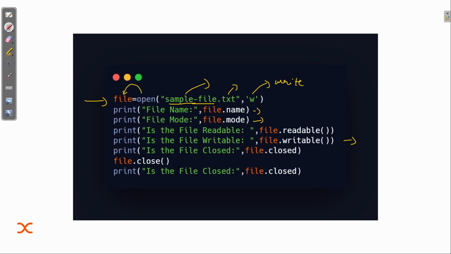No, we are not actually closing it, but here you can see what I'm doing, file dot close, so here it will be false. Okay, but as soon as we close the file and now we are doing file dot closed, is it closed, then what it will print? It will print true, because we have actually closed the file.